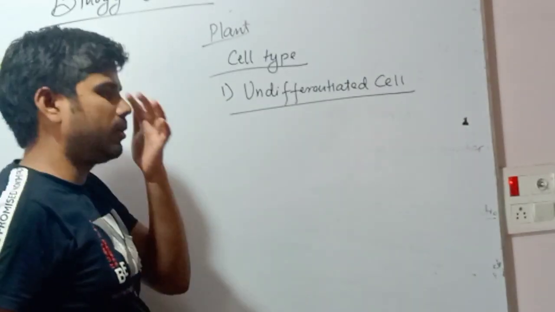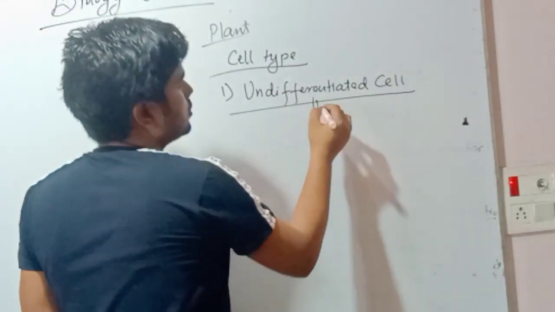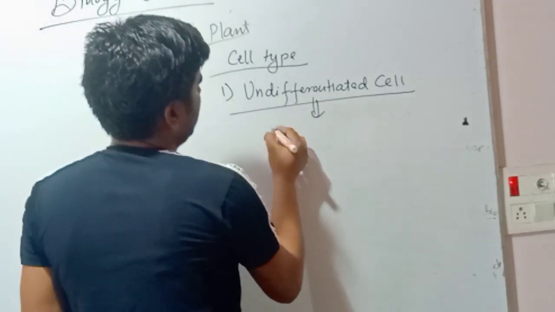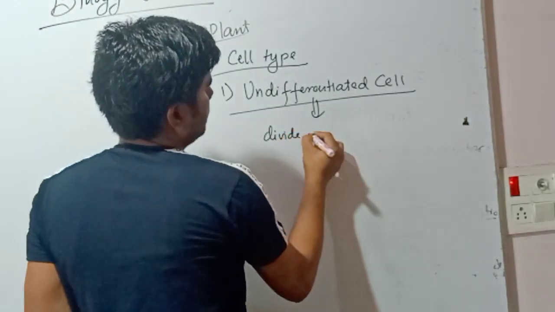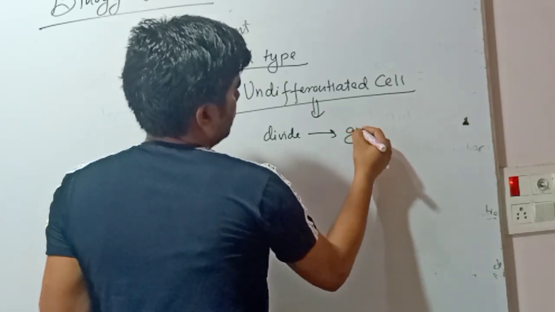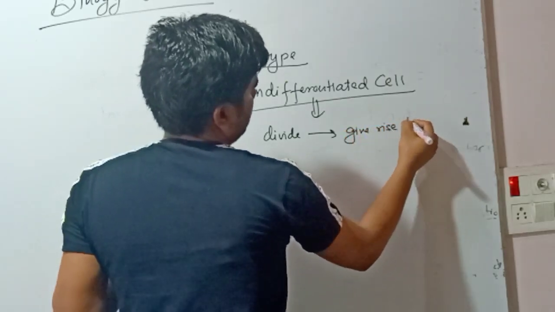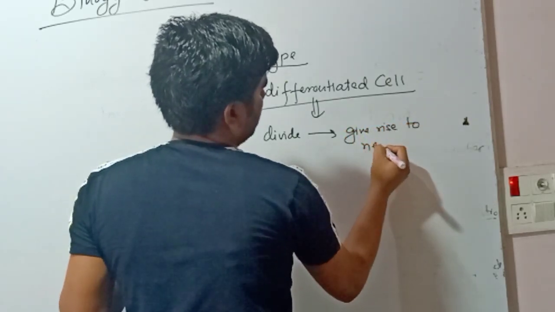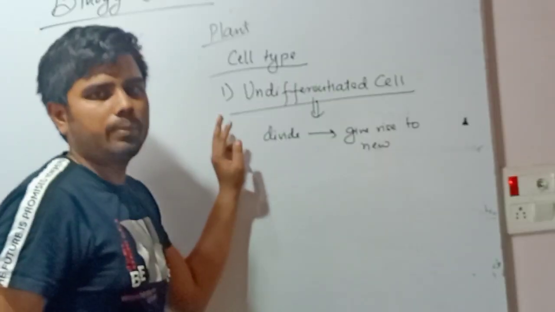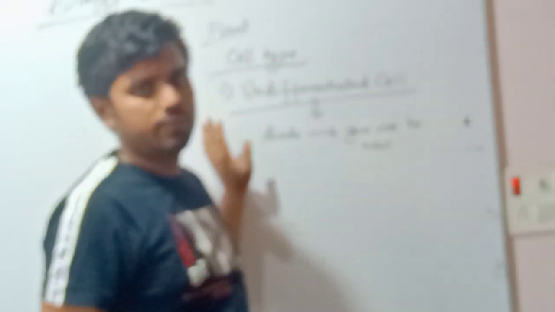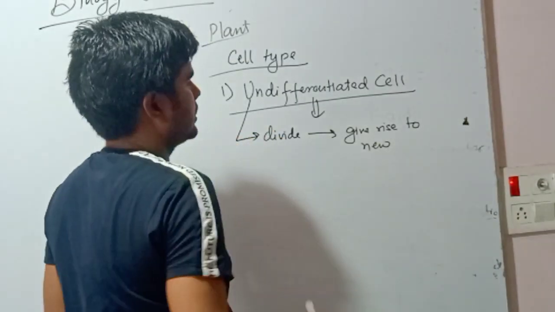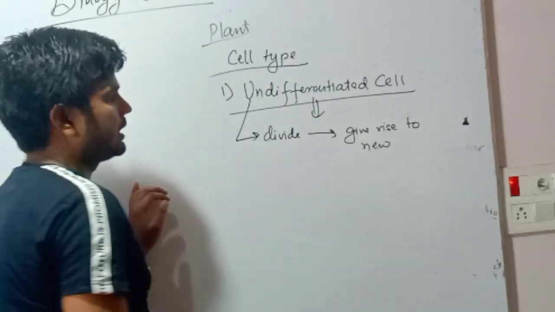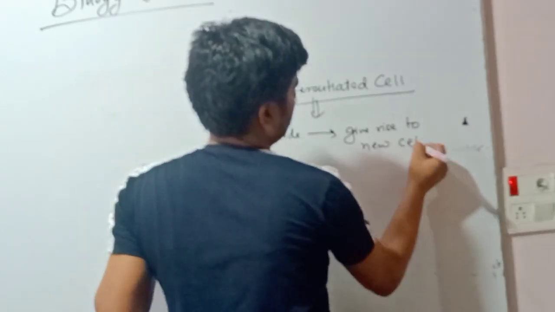Such cell only gives rise to new cell. It divides and gives rise to new cell. Such cells do not help in any type of support and function. The only function of undifferentiated cell is to divide and give rise to new cell.